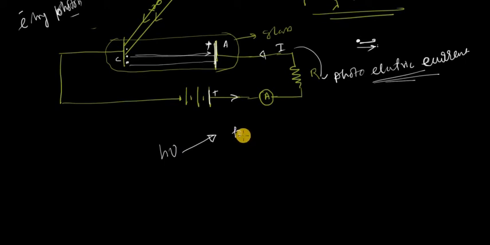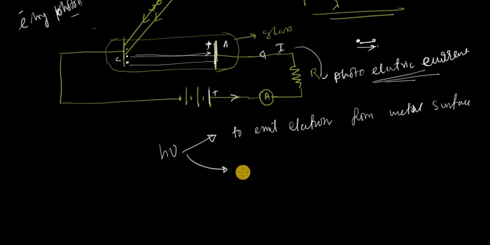Some of its energy is utilized to emit the electron from the metal surface. And if there is something remaining, then that remaining energy is associated with the electron as kinetic energy.